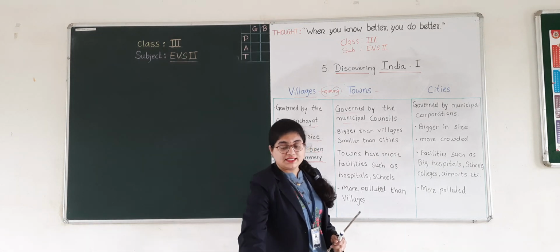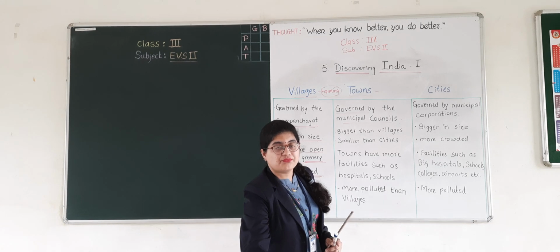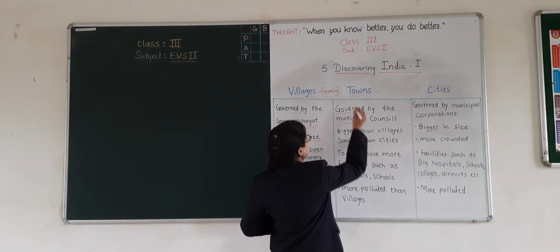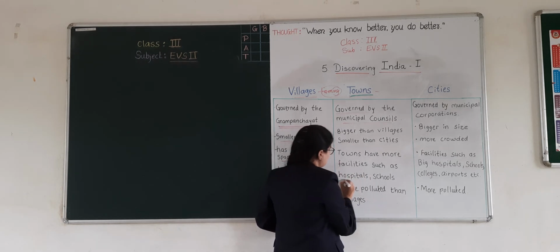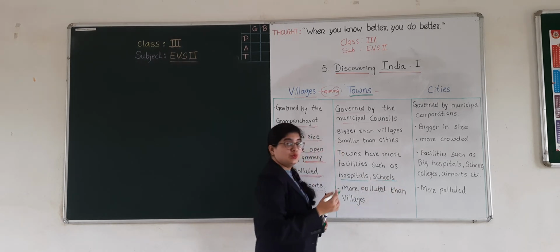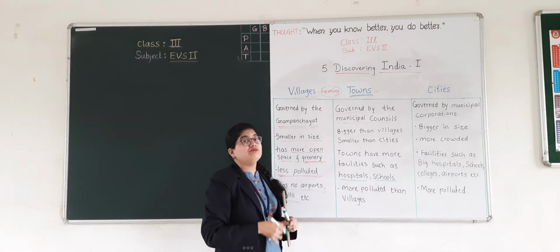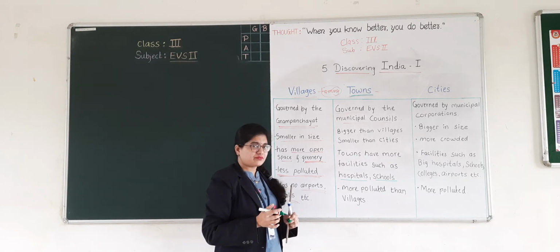What did I say? These towns provide more facilities than the villages, such as hospitals and schools. Some towns also have colleges in them.